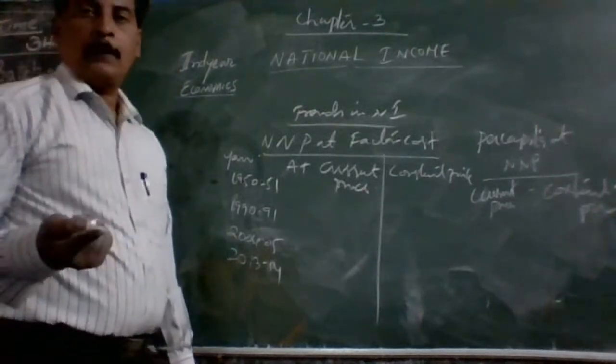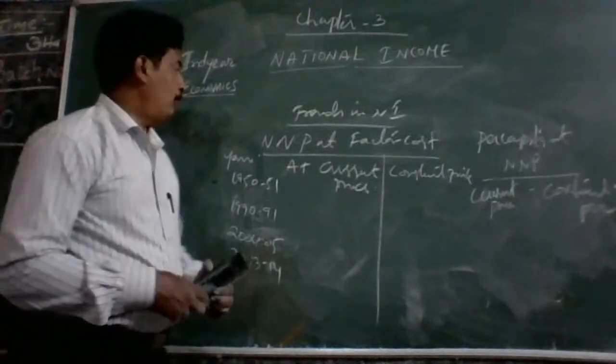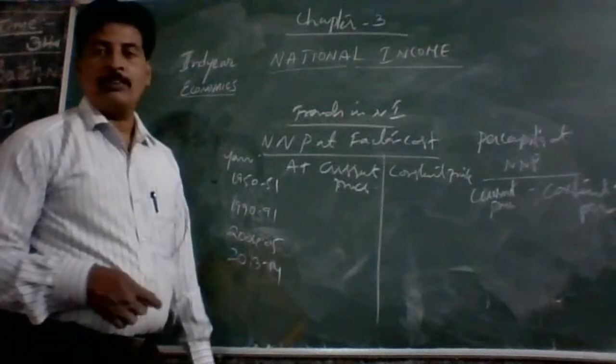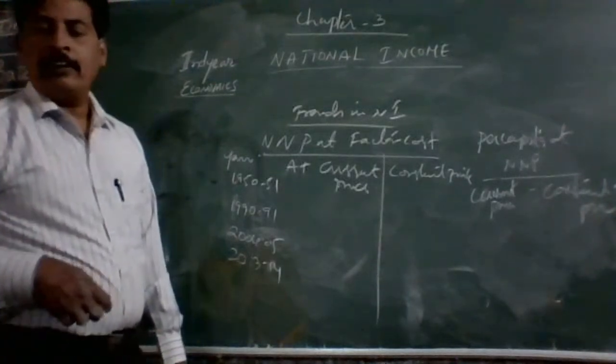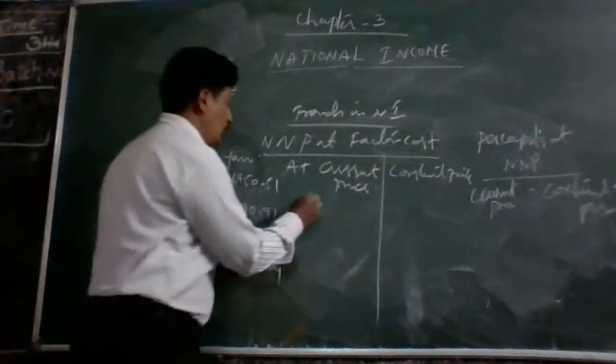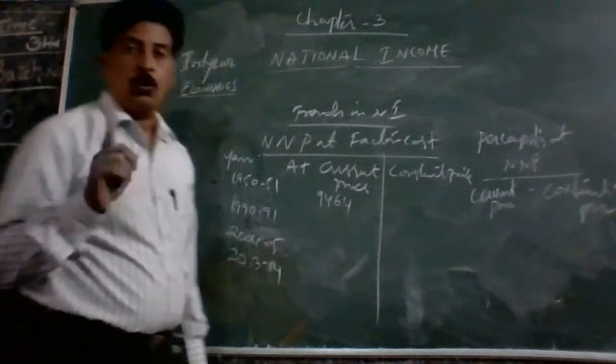So during 1950-51, at current price, the national income is only 9,464 crore.